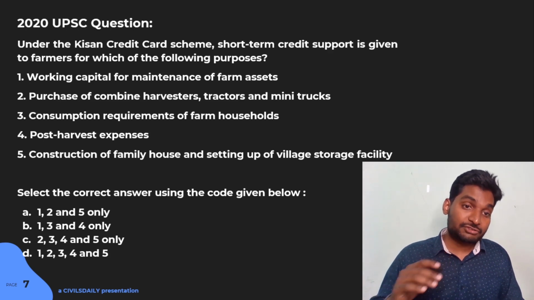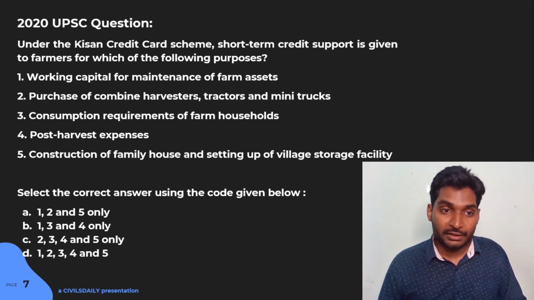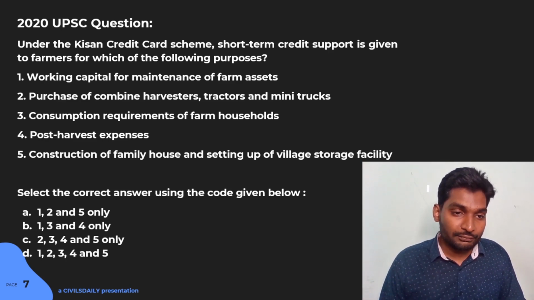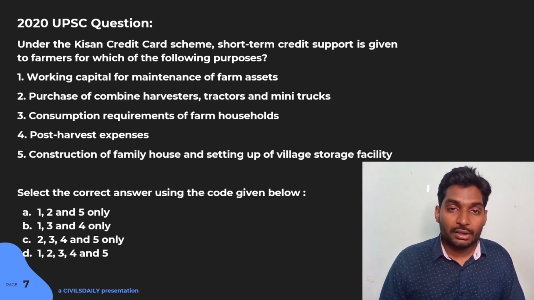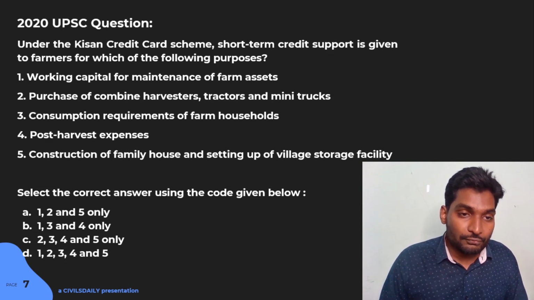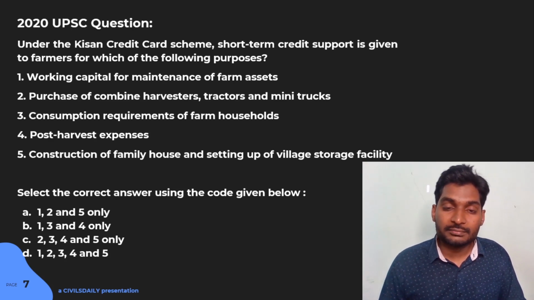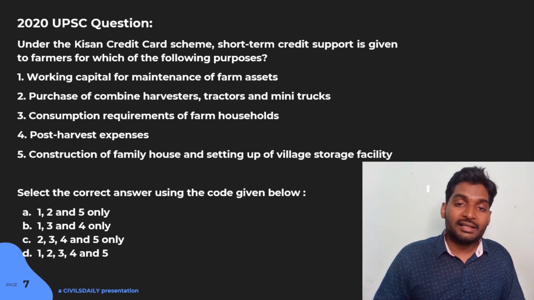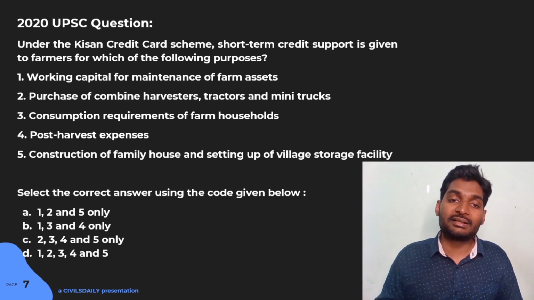Fifth one, construction of family house and setting up of village storage facility. Now, if you look closely, option 5 can never fall under short term credit support. Building of village storage facility is a capital expenditure.